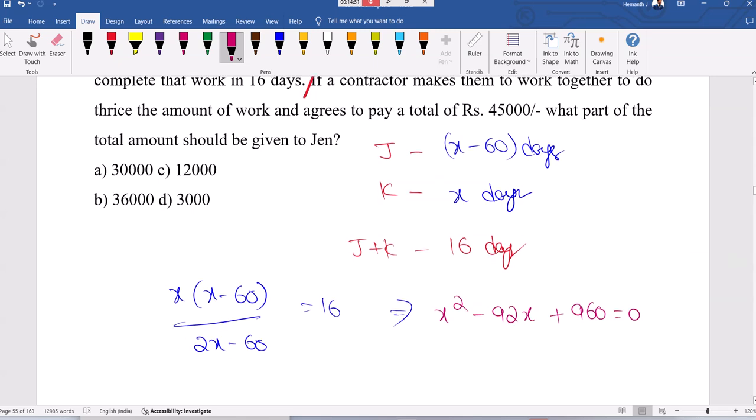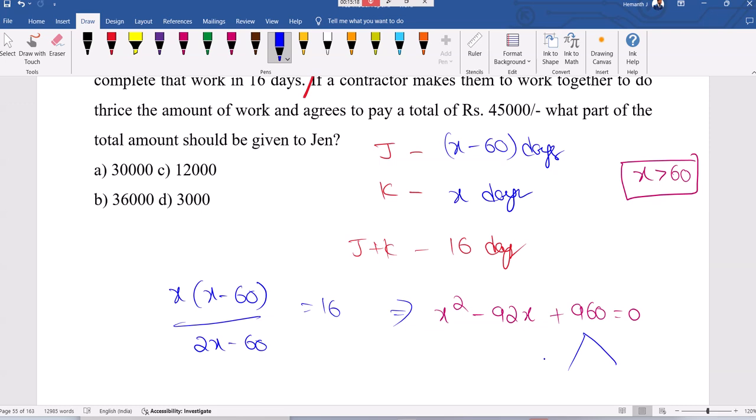Right. So again, you will get two values. Select the x value in such a way that it should be greater than 60. x must be greater than 60. Otherwise, this will be an issue with x minus 60. So you'll get two positive values in fact here. But make sure the x value is greater than 60.